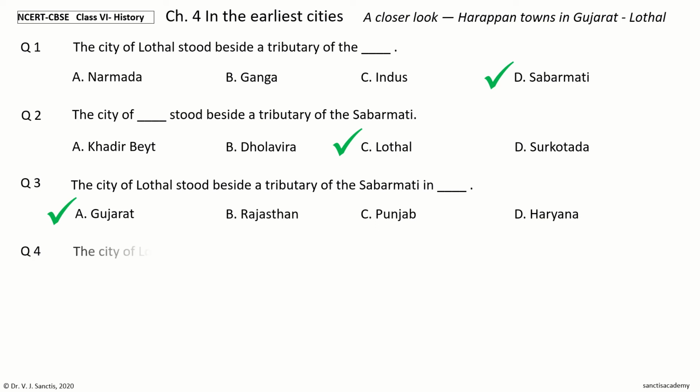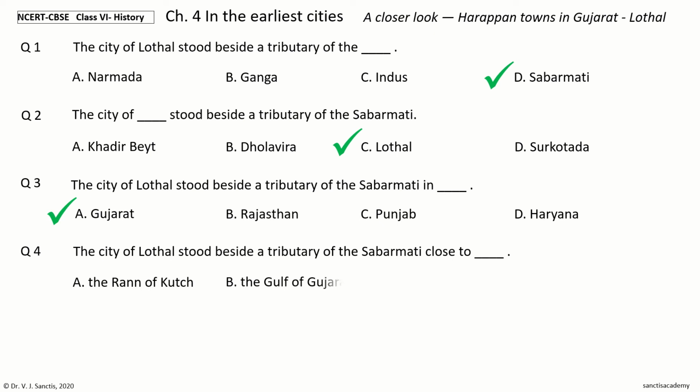Next question. The city of Lothal stood beside a tributary of the Sabarmati close to dash. The options are the Rann of Kutch, the Gulf of Gujarat, the Gulf of Khambat, the Indus Delta. Your time to choose. And the answer is the Gulf of Khambat. So, the city of Lothal stood beside a tributary of the Sabarmati close to the Gulf of Khambat.